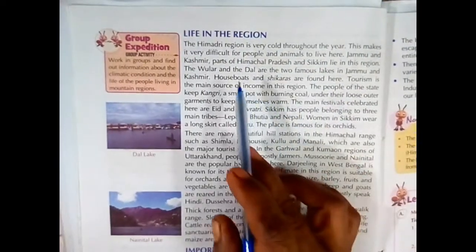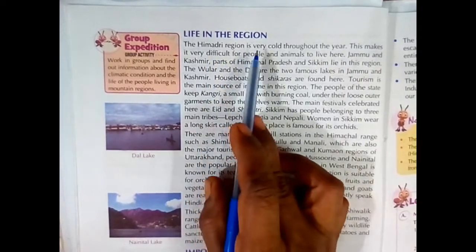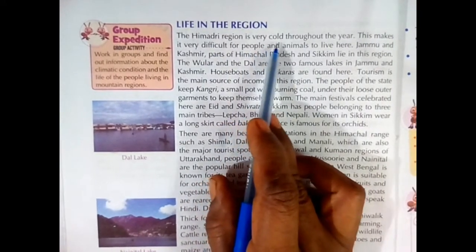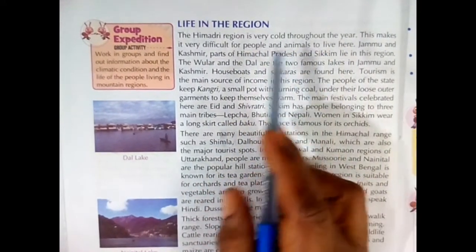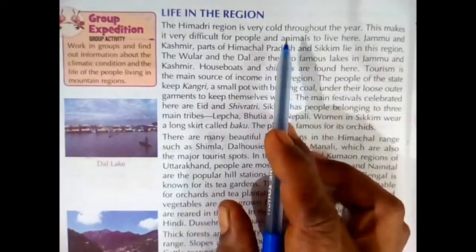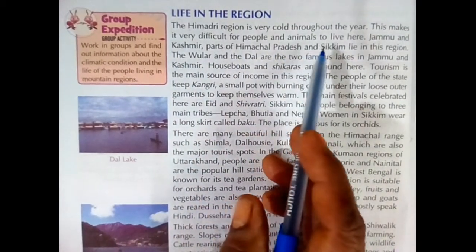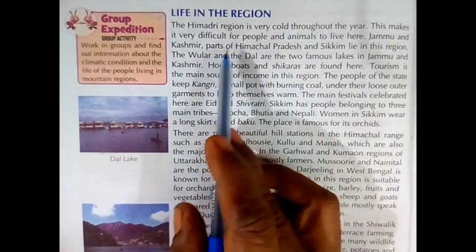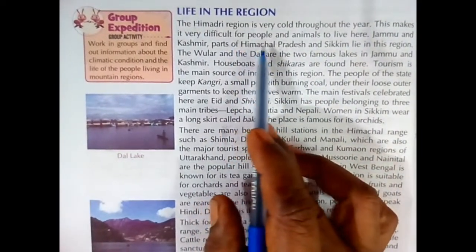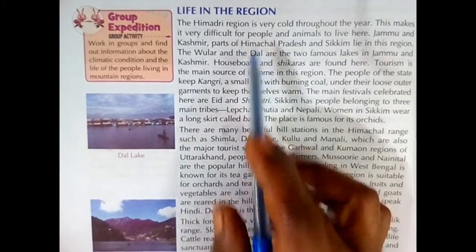Now, life in the region. In this Himadri region, it is very cold throughout the year. This makes it very difficult for people and animals to live here. Very cold throughout the year, no? So people and animals face problems living here. Why? Because of the cold.